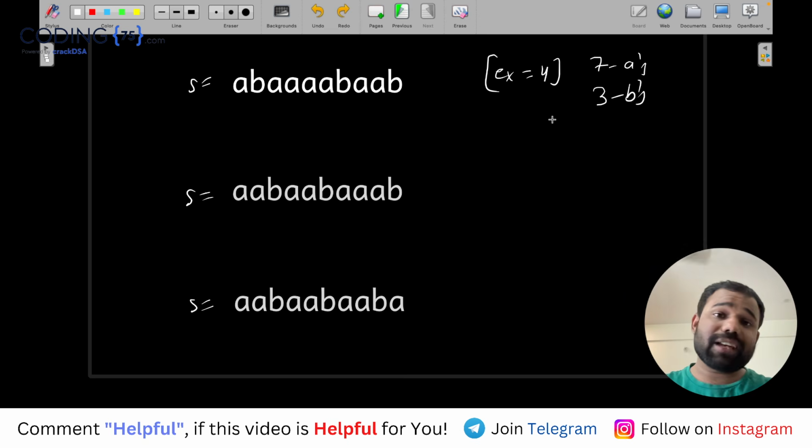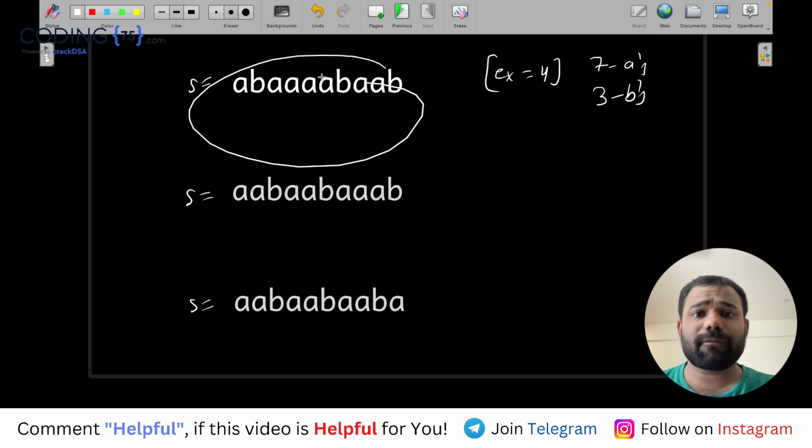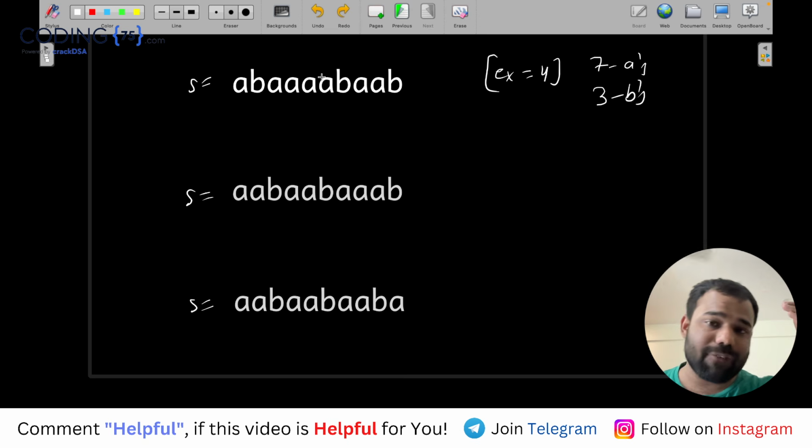Now if I remove any substring from this string, तो मान लो, let's say I told you that you have a string which has difference of 4, and from that string you took out a substring of difference 4 again. That means the remaining string will not have any difference. Understand, right? So if I can find any substring in this string which also has a difference 4, meaning 4 more A's, that means our problem is solved.